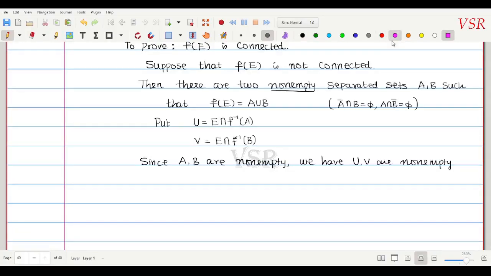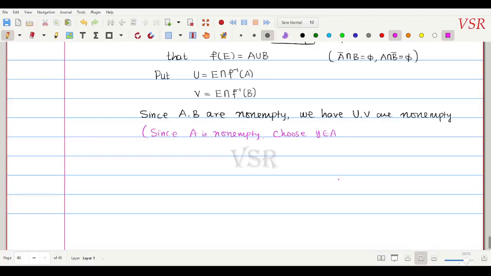Suppose now A ஒரு element that y belongs to A non-empty. Okay. Since A is non-empty, choose y belongs to A. Okay, but this A is a subset of f of E. A union B சேர்ந்தா தான் f of E இருக்கு. அப்போ ஒவ்வொரு செட்டும் f of E னுடைய subset.